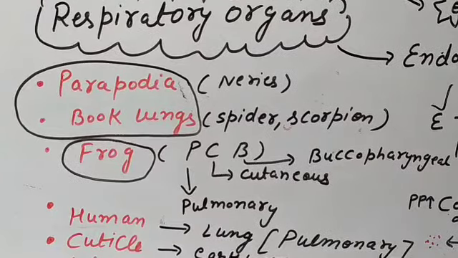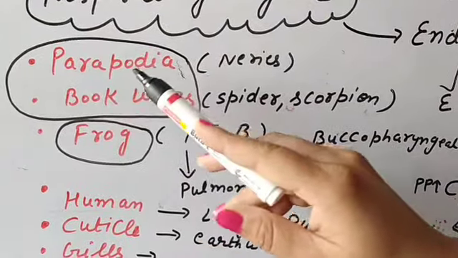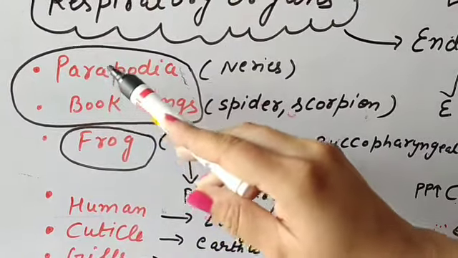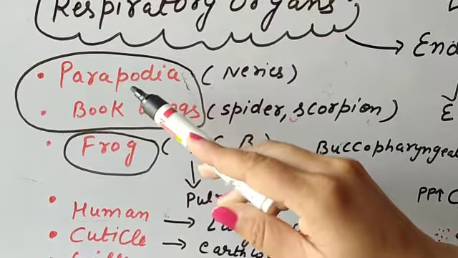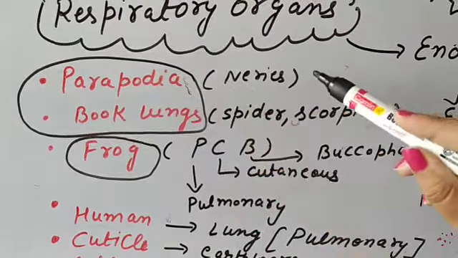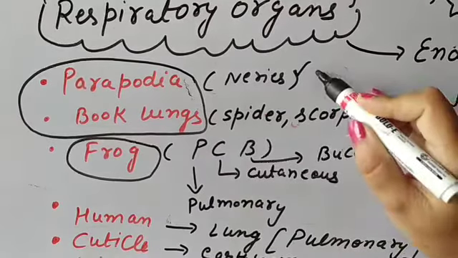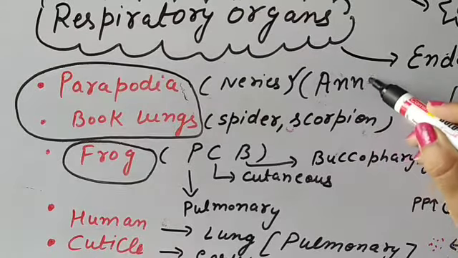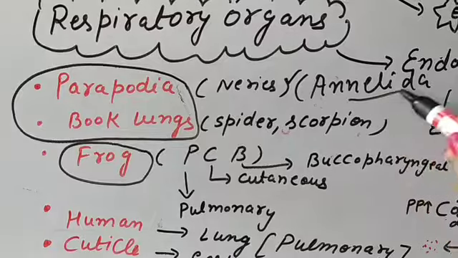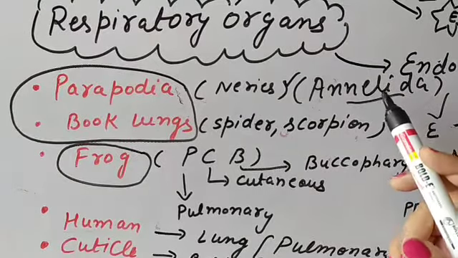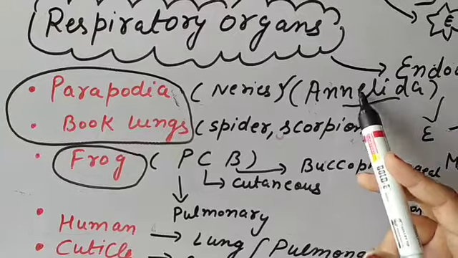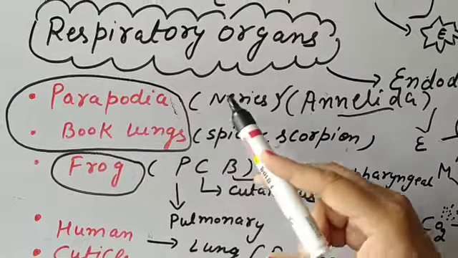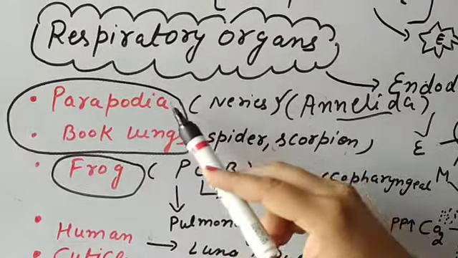First I am taking the example of the parapodia. Parapodia, para means पैर, so it relates to the feet as well. It also helps in locomotion and also helps in respiration. An example is Nereis, which is also known as a marine annelid. So what are annelida? These are also known as segmented worms. Earthworm is also an example. So Nereis is a marine annelid, and here the parapodia help in respiration. That is very important. Most of the time this question is asked.